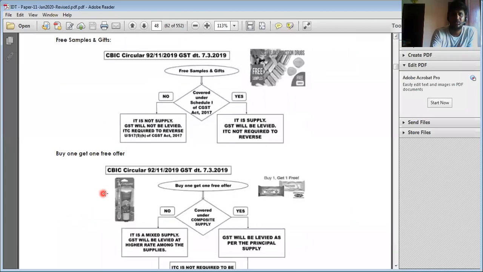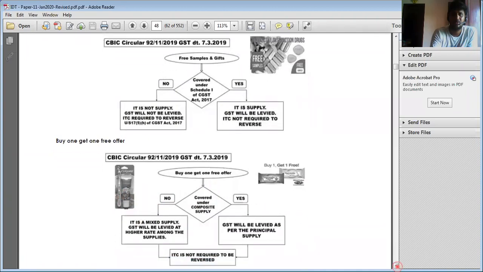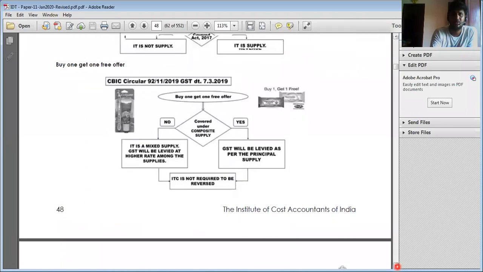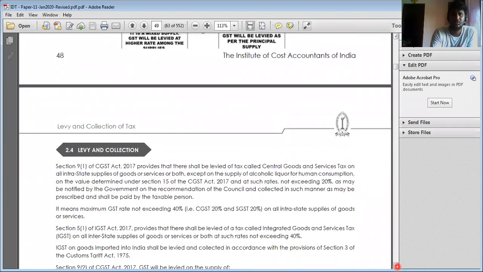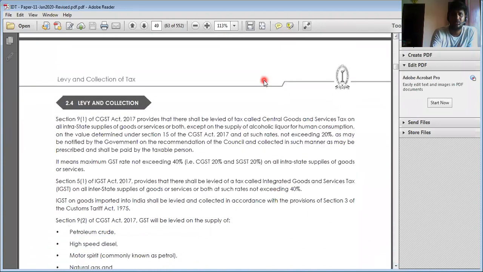So this is a mixed supply, buy one get one. Here there is no principal supply. They can buy and purchase separately, so it is not considered as a principal supply. Hence it is a mixed supply. Okay, right. So this is all about supply.